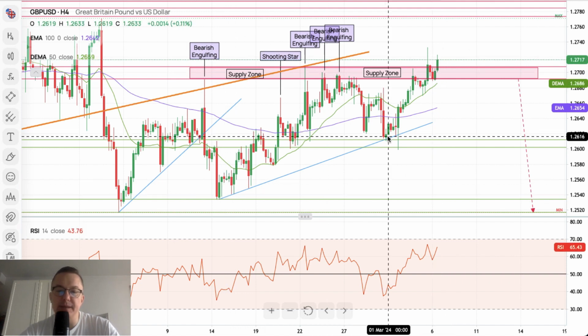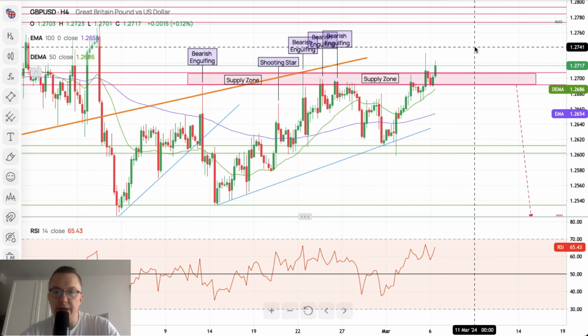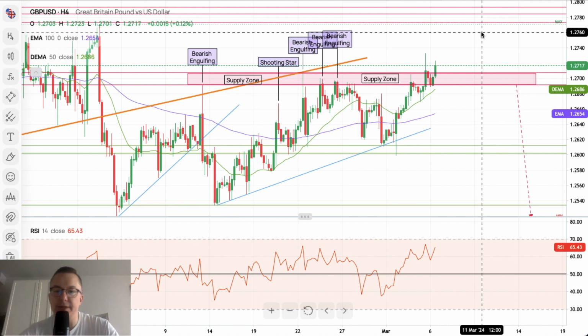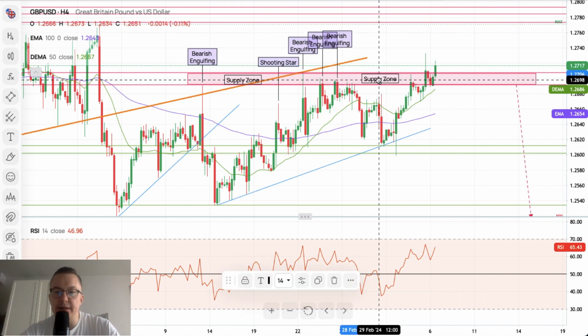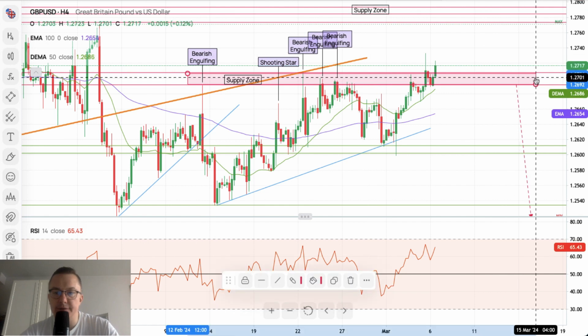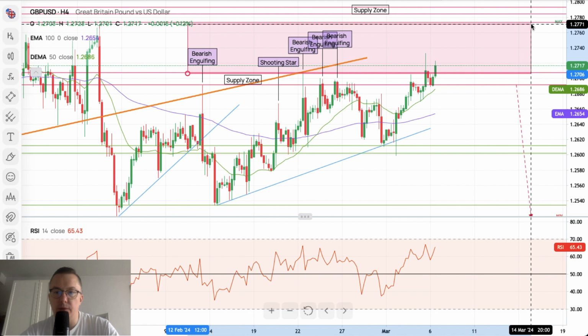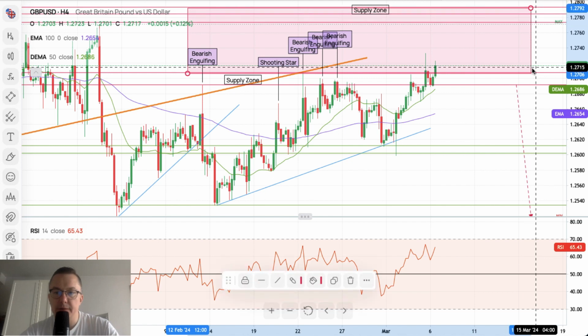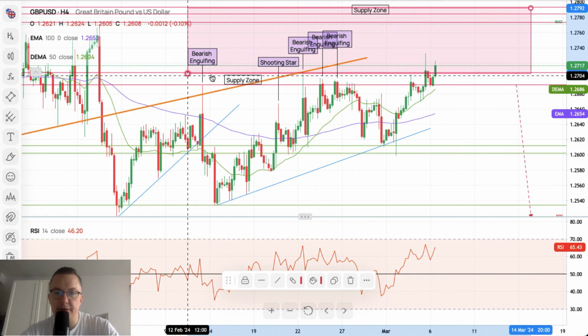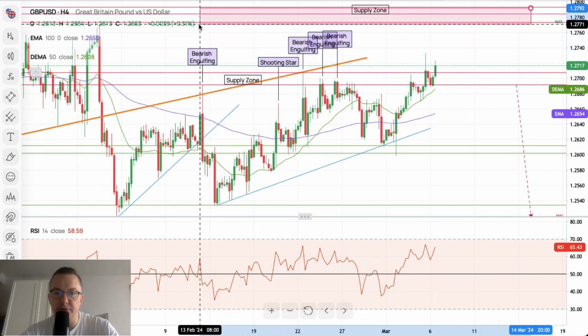Maybe some A, B, and C correction will hit this zone here, the other supply zone here. Nevertheless, right now the old one is of course violated, so we need to move our supply zone higher and wait for the reaction of the market participants. The supply zone is about 50 pips higher than the current market price, so it's not that bad whatsoever.